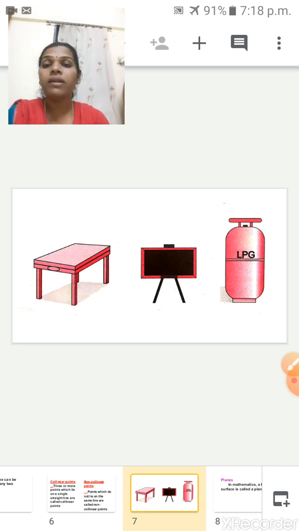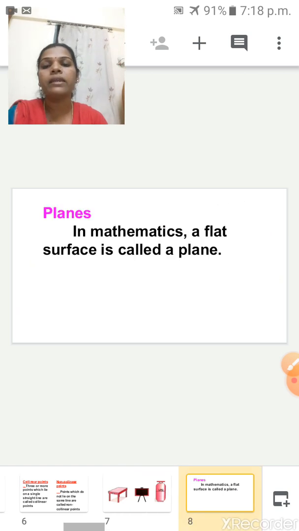So here in mathematics, for the flat surface, one particular word is there. The flat surface is called a plane. In mathematics, a flat surface is called a plane.